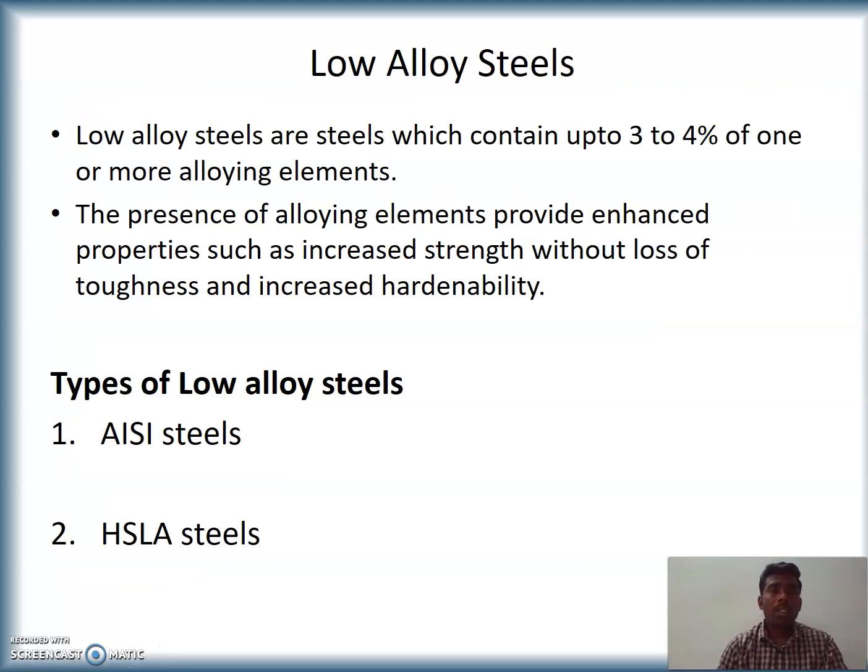Low alloy steels. In this steel, 3 to 4% of any one or more of the alloying elements are available. The presence of alloying elements provides enhanced properties such as increased strength without loss of toughness, and increased hardenability. Types of low alloy steels are AISI steels and HSLA steels. So we look into them further.